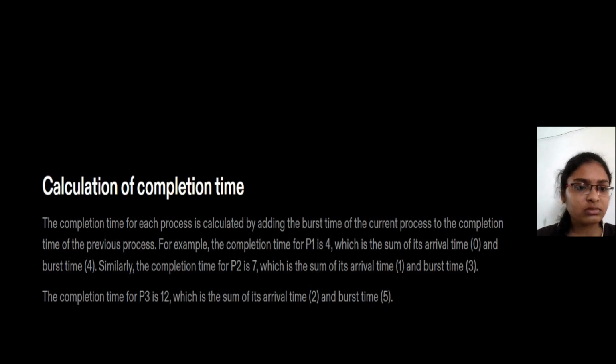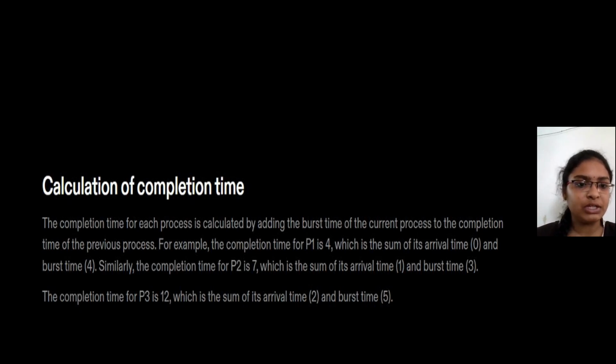Now, calculation of completion time. The completion time for each process is calculated by adding the burst time of the current process to the completion time of the previous process. For example, the completion time for P1 is 4, which is the sum of its arrival time 0 and burst time 4.